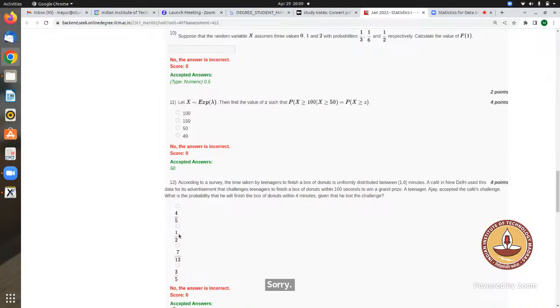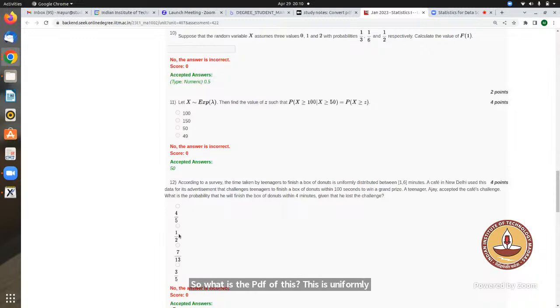According to the survey, the time taken by teenagers to finish a box of donuts is uniformly distributed between 1 to 6 minutes. So what is the PDF of this? This is a continuous uniform distribution.